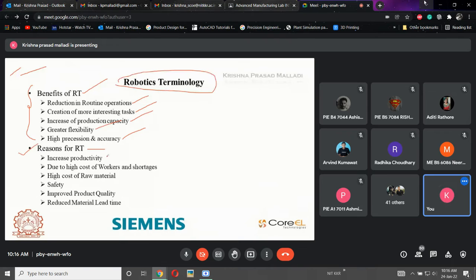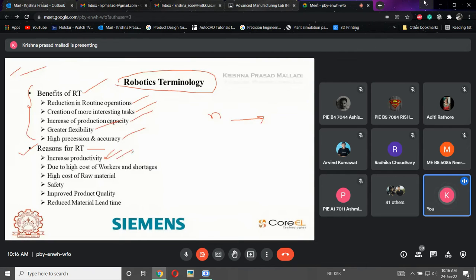Increase in productivity. If there is a repetitive task, continuous material handling, an inspection, or a manual operation, where the application is continuous and the production is not monitored or increased, at those applications you need to go for robotic technology, where you are going to increase the productivity.